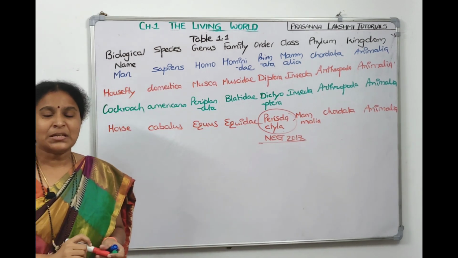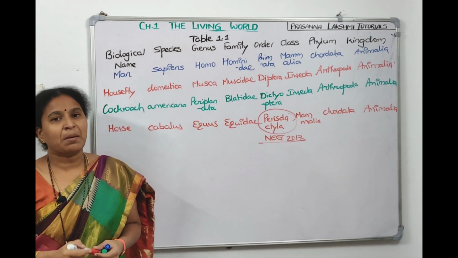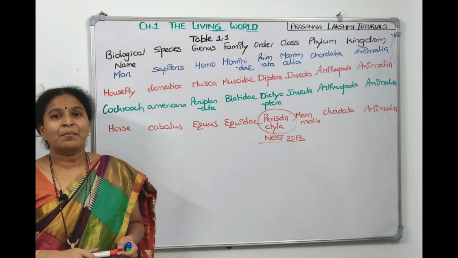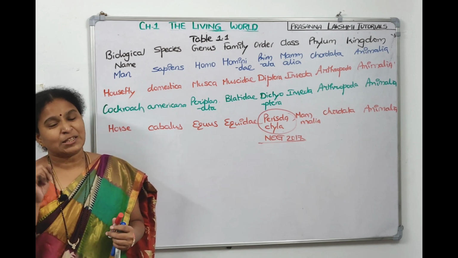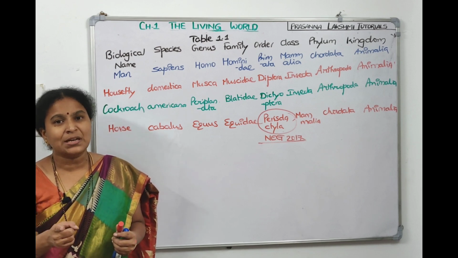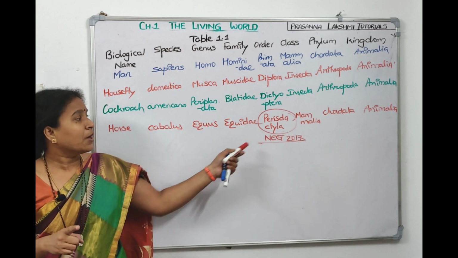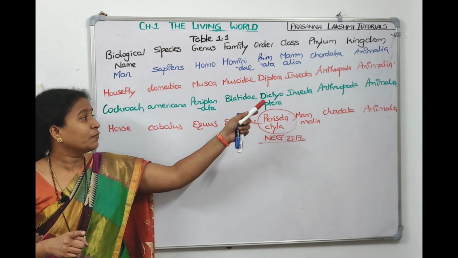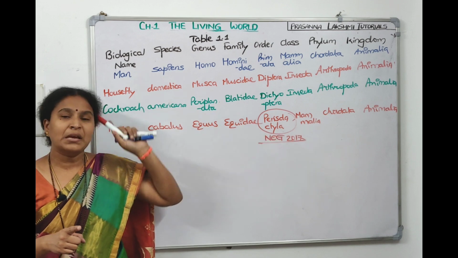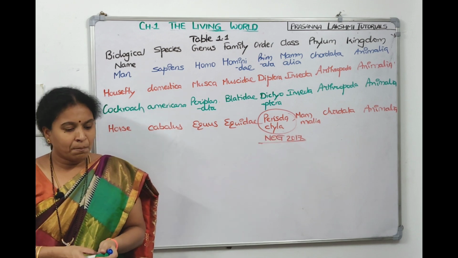Horse, scientific name is Equus caballus. Equus is a genus name, caballus is a species name. It belongs to family Equidae. It belongs to order, which has been asked in NEET examination 2017, it is Perissodactyla. Horse belongs to class Mammalia. It belongs to phylum Chordata. And kingdom is Animalia. Now let's go to plants.